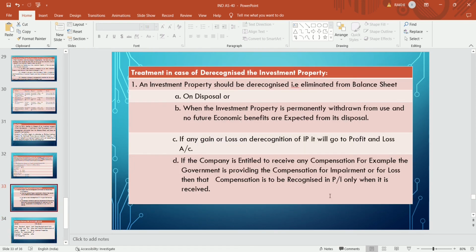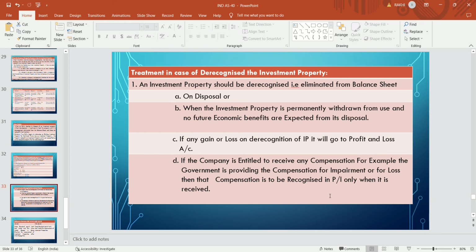Now, treatment in case of de-recognition of the investment property. If the company de-recognizes the investment property, what is the treatment? An investment property should be de-recognized or eliminated from the balance sheet in case of disposal. If the company sells the asset, at that time they will de-recognize or eliminate that asset from the balance sheet, or if the company does not expect any future economic benefit from that asset, then they permanently withdraw that asset from the balance sheet.